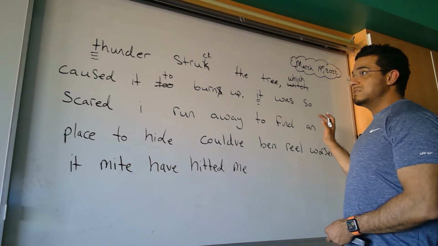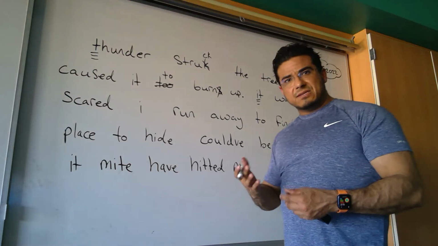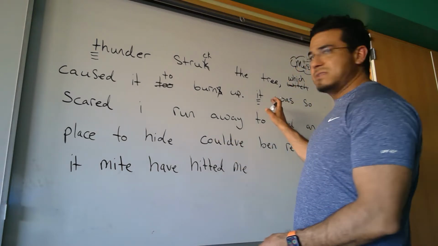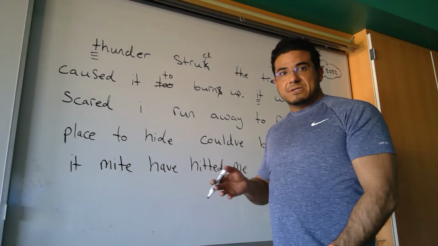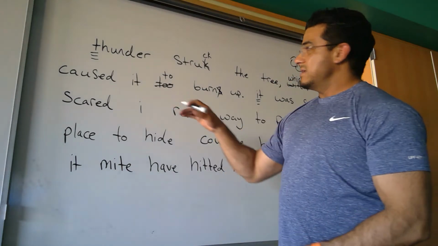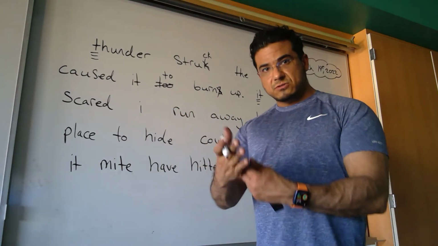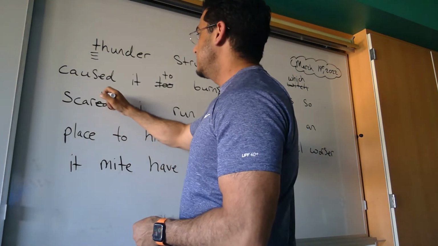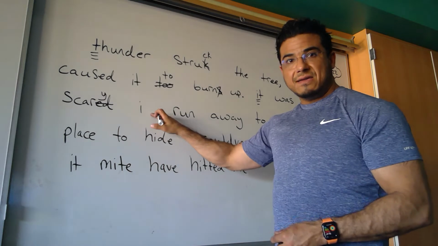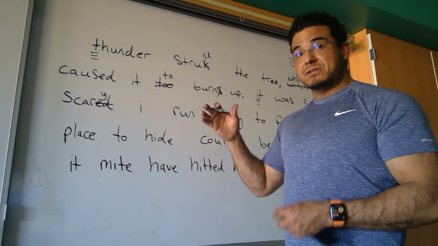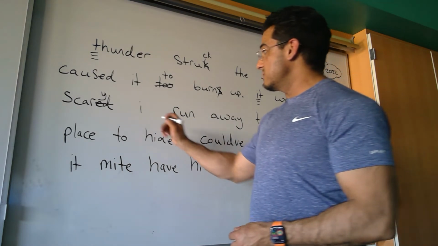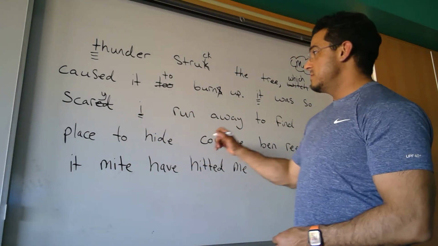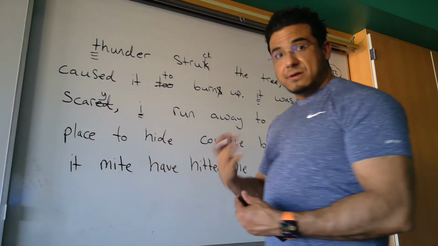It was so scared. Well, it being the tree in this case, that's the object pronoun, but it was not scared because it's an inanimate object in a lot of ways. So I would say it was so scary to describe the scenario as opposed to the tree being scared. So scary, change that to a Y. I, here you have the subject pronoun I, which independently needs to be capitalized each and every time, so I'll capitalize that. Which I, it was so scary, comma, pause.